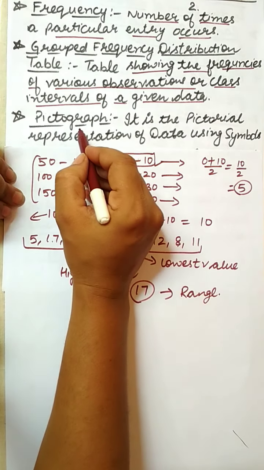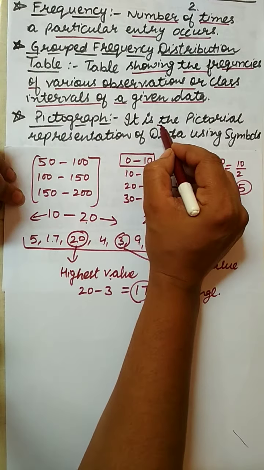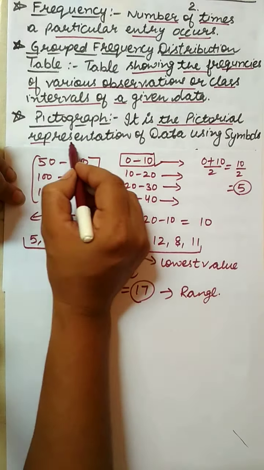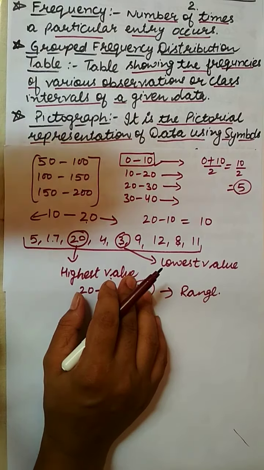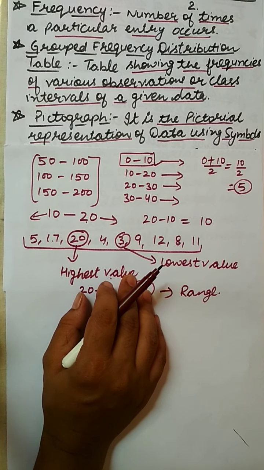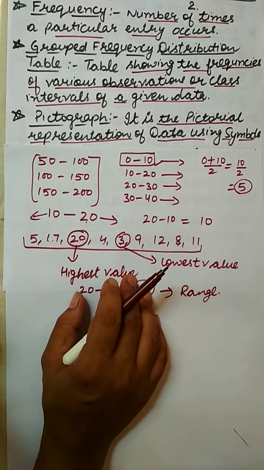The next definition is the pictograph. It is the pictorial representation of data using symbols. This topic you have already done in your previous classes. A pictograph is basically used to represent the data in picture form. That is, we use different symbols for representing the data.